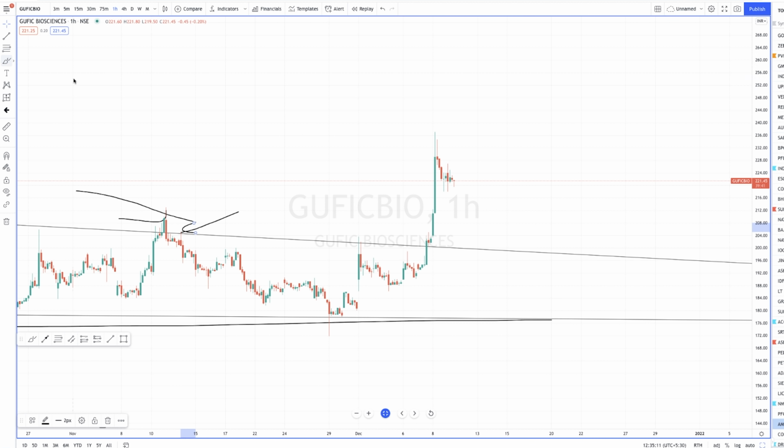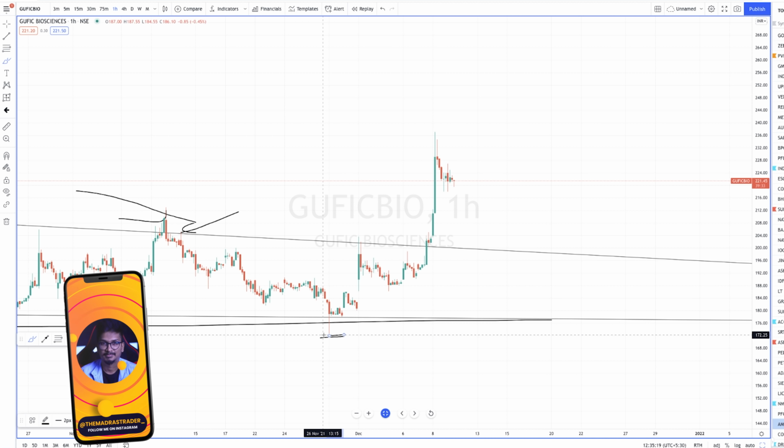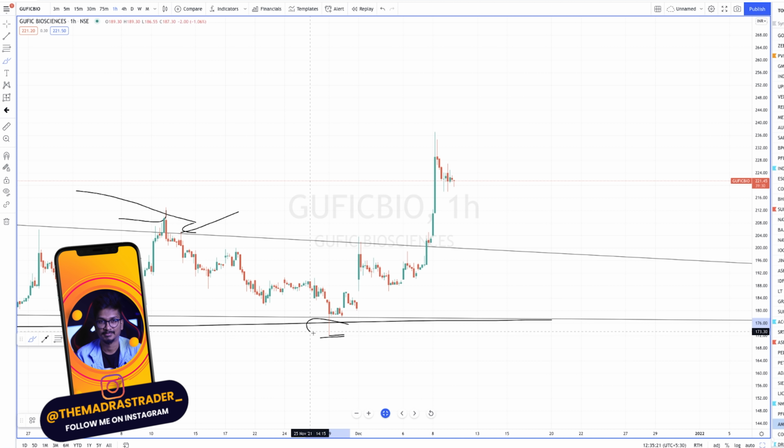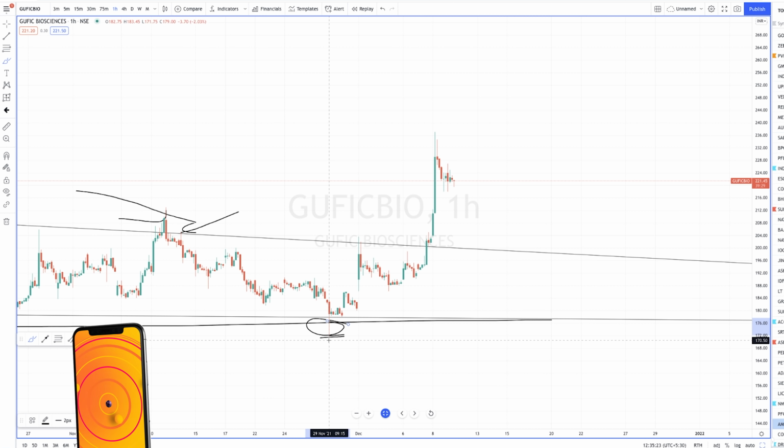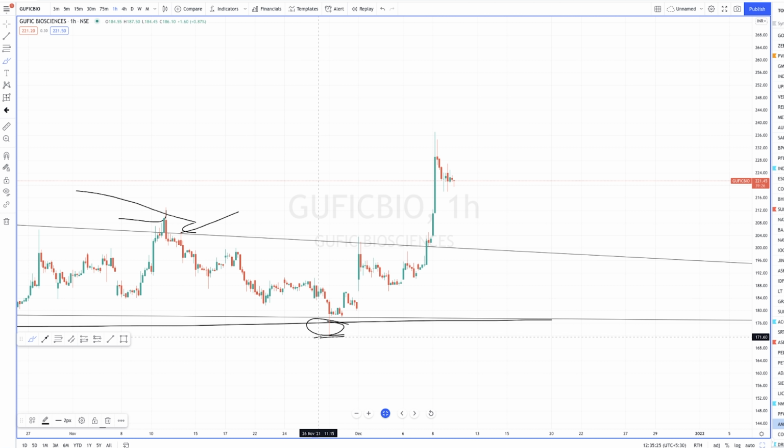So for example, if Gufic Bio had closed very strongly at this point, I would have exited without thinking twice. Okay, I would have definitely exited, but there was some buying pressure right in the first 1 hour, and immediately I put my stop loss here. So if this is hit, then I will definitely exit it. Okay, so that was my reasoning.